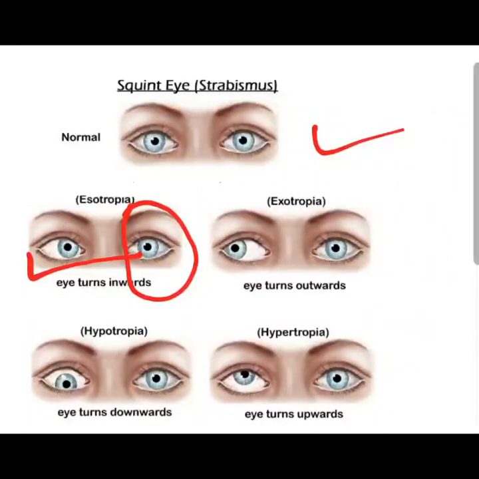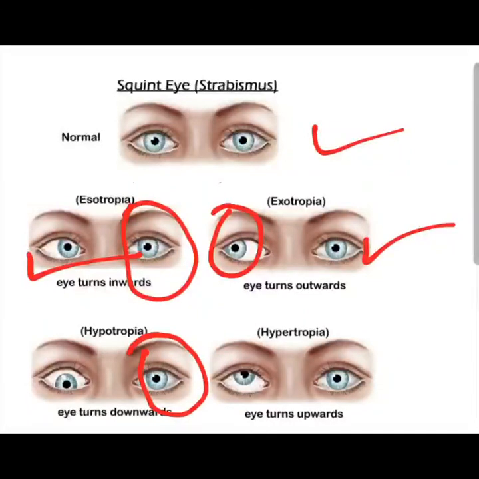In this, one eye has turned outward, and this is the normal one. Now here, this is the normal eye focusing normally, but look at this eye. It turns downward. And here, this eye turns upward. So these are the different types of squint.